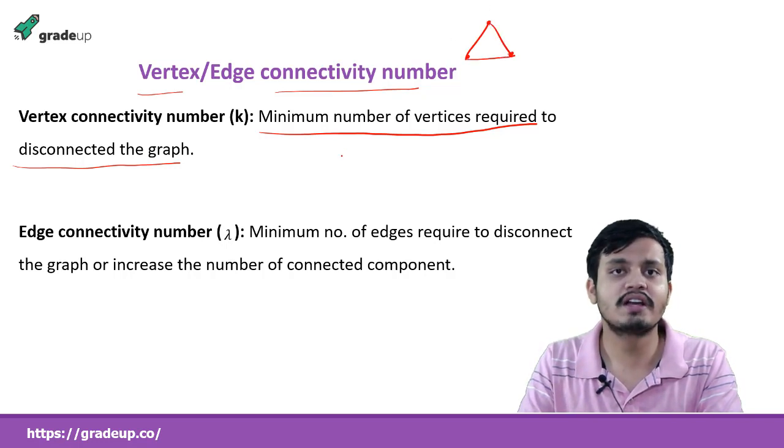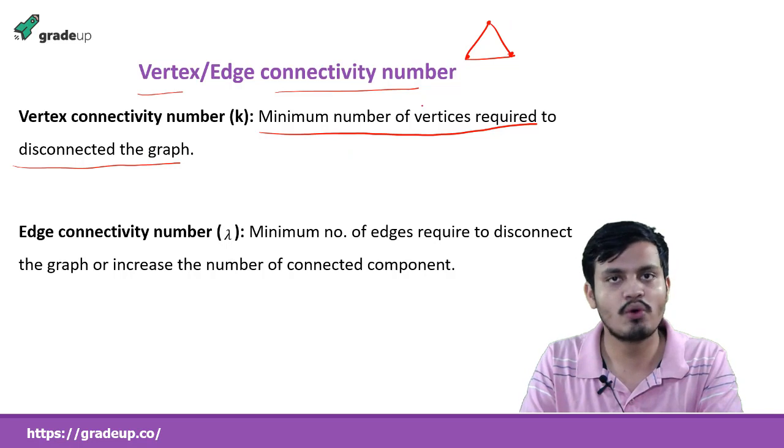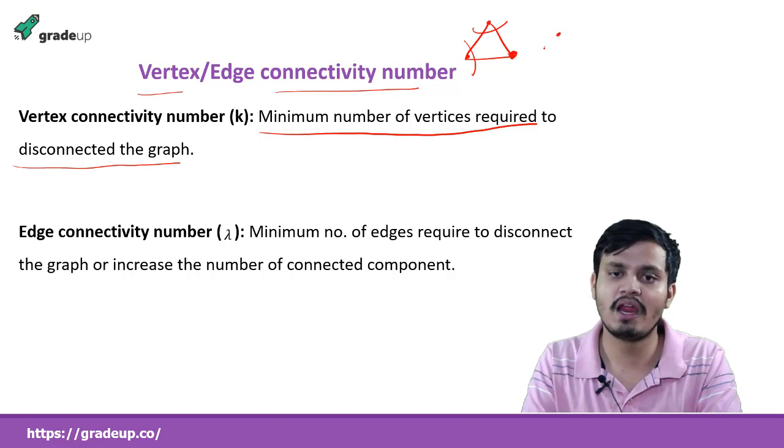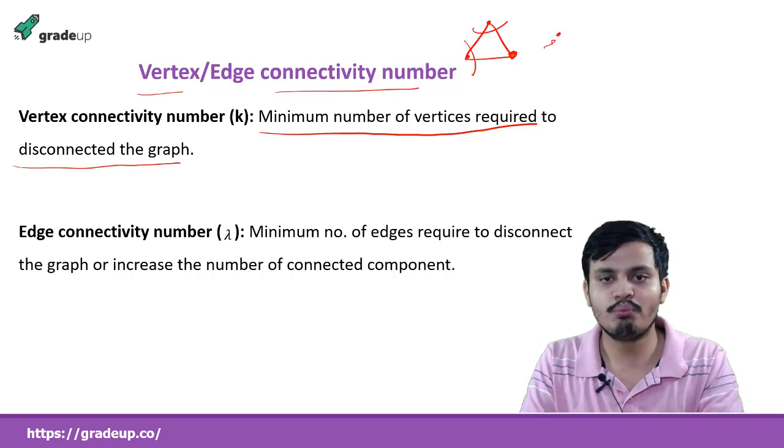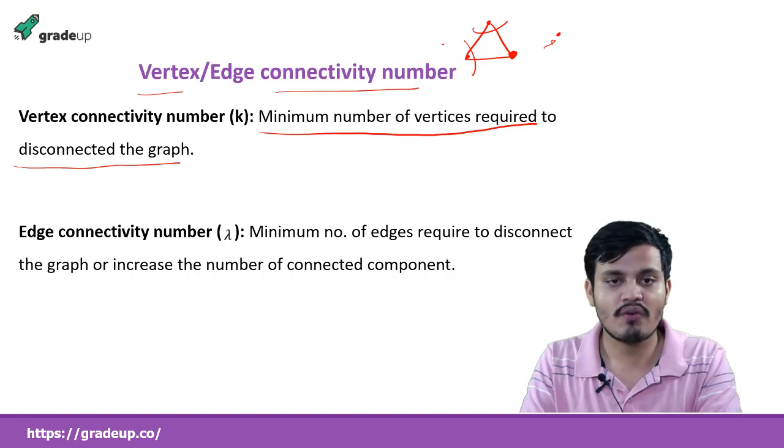Try to remove a vertex and you will see that we cannot make it disconnected. You need to remove this one also, and then only one vertex will remain. So the vertex connectivity number for this graph will be 2.